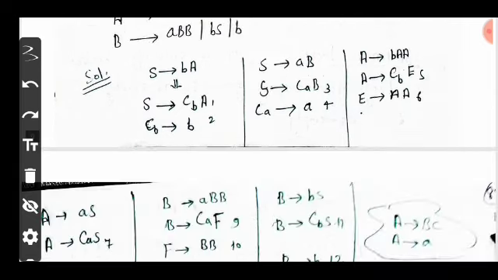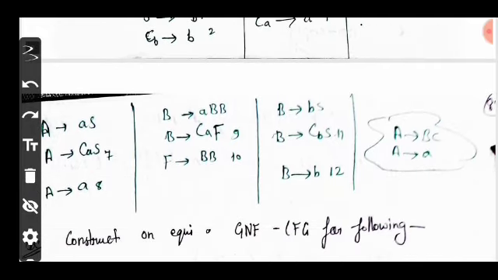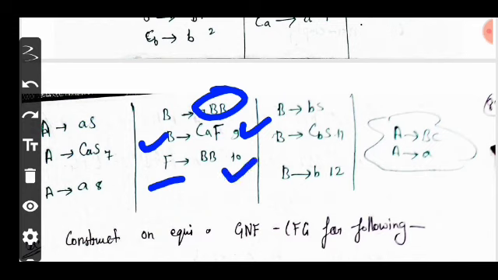Now move on to solving other productions like A produces aS. We know that a is converted into Ca and we got A produces CaS as the seventh production rule, and A produces a, it is the eighth production. Now come to the B production. Here B produces aBB. Now it is also converted into the form of CNF. So B produces CaF and here F produces BB. Now it is the ninth and this is the 10th production.